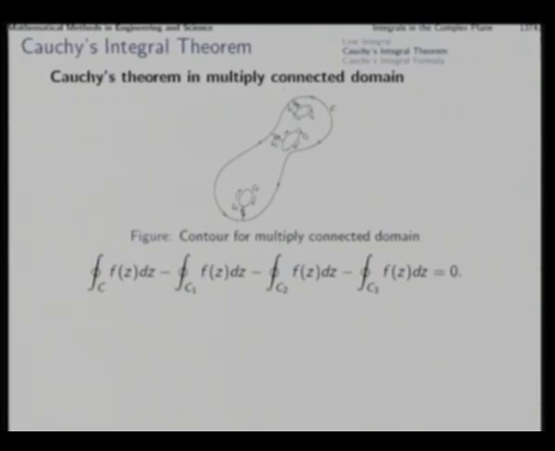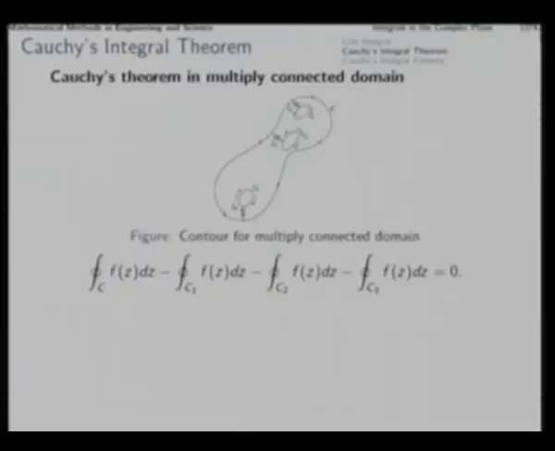Okay. Now, the domain which this contour has enclosed is a domain in which the function is analytic everywhere, and therefore, we say that over this contour the line integral vanishes, the contour integral vanishes.